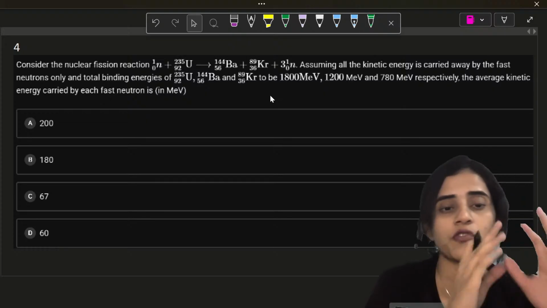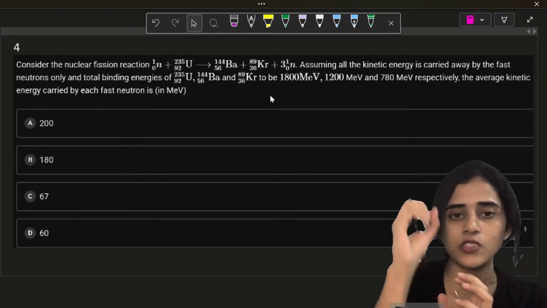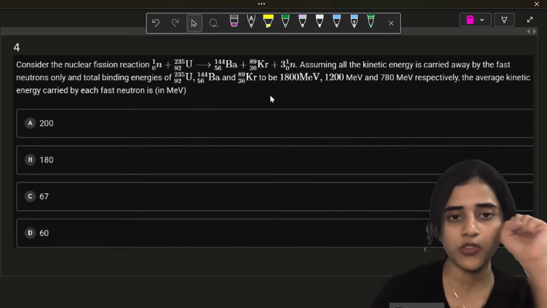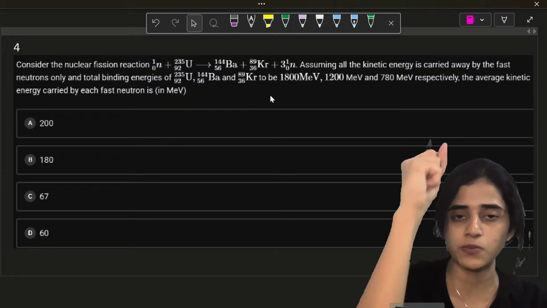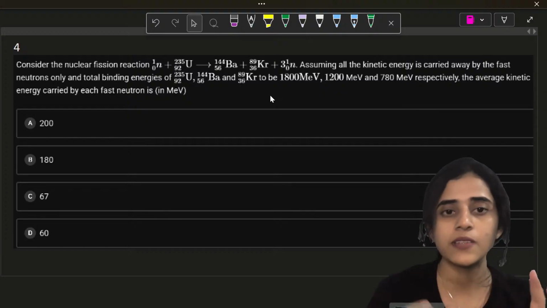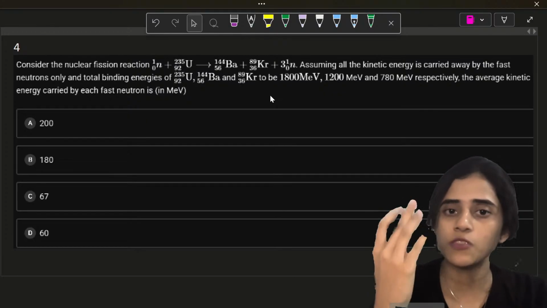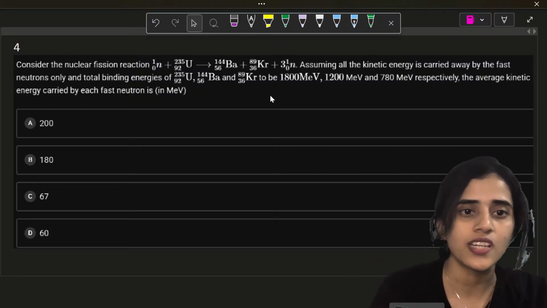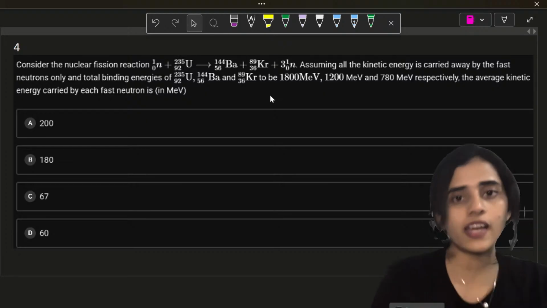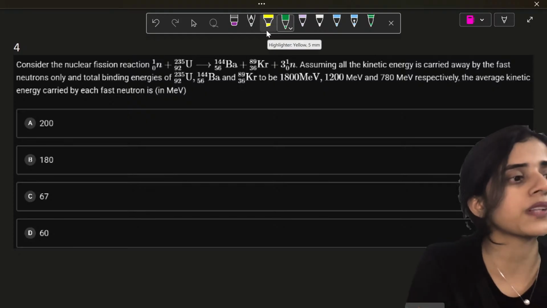So the question is, there's a fission reaction. The neutron hits the uranium. It breaks into barium, krypton, and 3 more neutrons. So the individual energies of the uranium first, then it splits into barium and krypton, all these 3 individual energies are given. But shouldn't all the energy of uranium be divided to the energies of barium and krypton? But it is not. Some of it is lost to the neutrons. So we will find out what happens. This is also a very simple question.